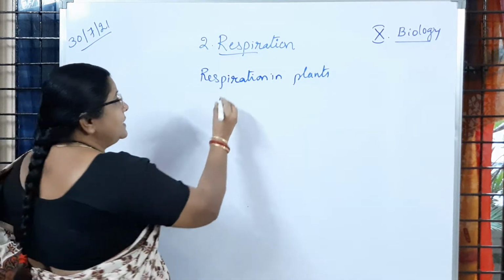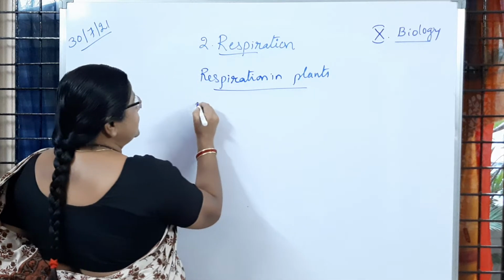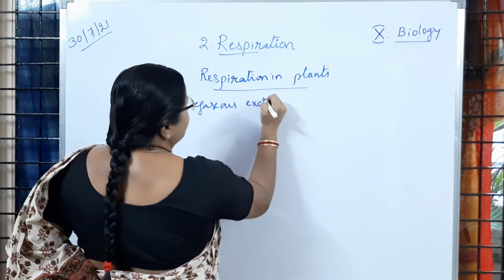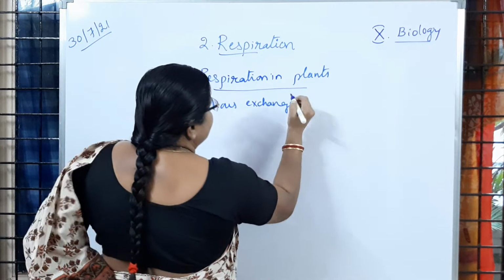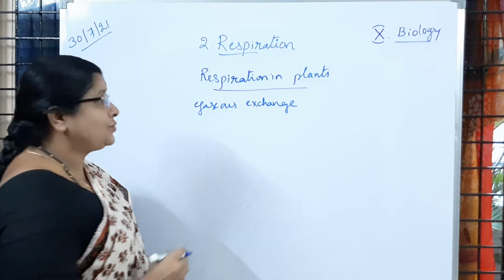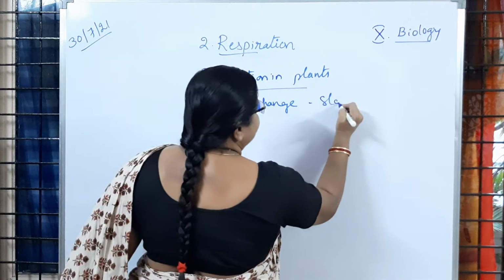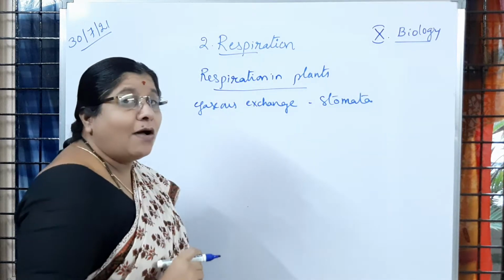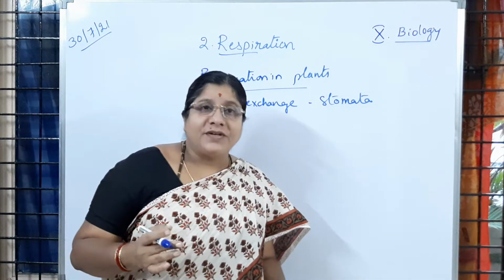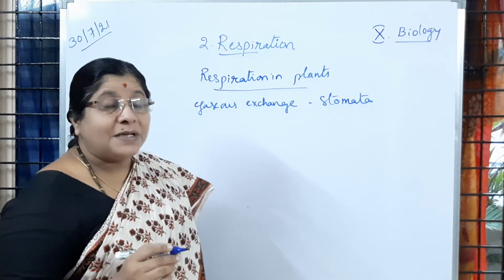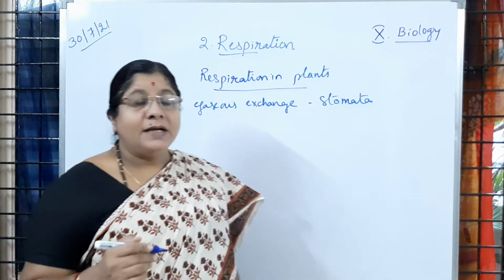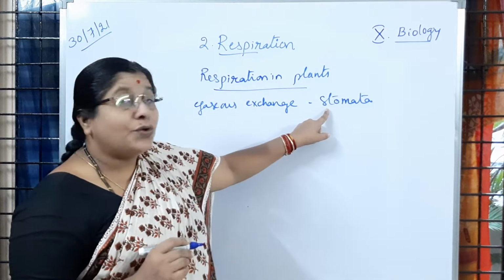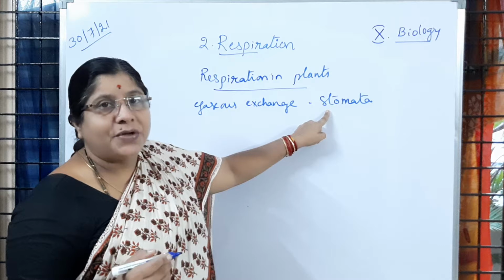We have studied that the gaseous exchange happens mostly through stomata. The stomata are components of dermal tissue which are present in large numbers in leaves. Through these stomata the gaseous exchange happens.